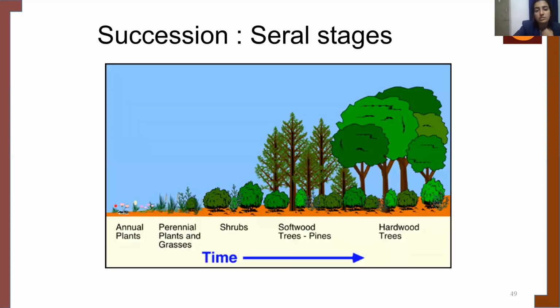Succession in the serial stages is shown in this figure. The image shows how, with time, there is gradual progress and succession happening, and finally it reaches a climax stage in which it is in equilibrium with the environment.